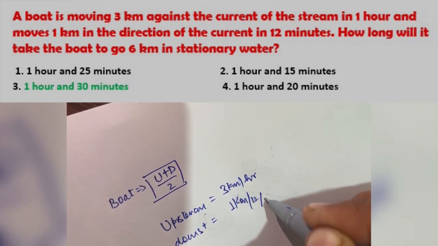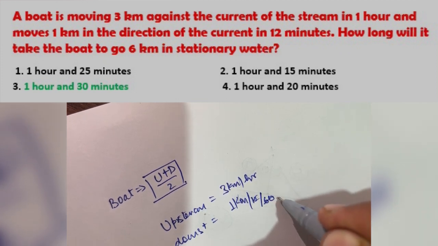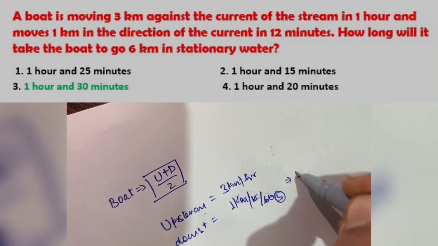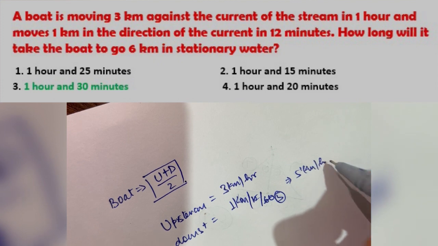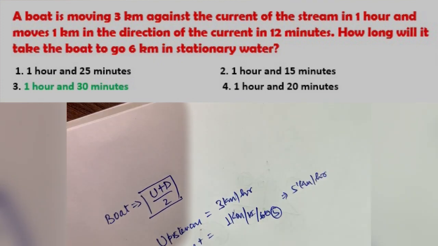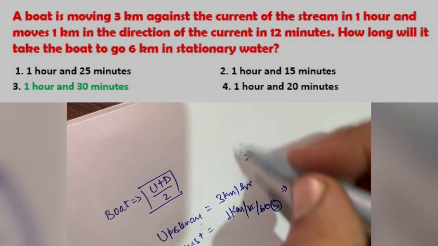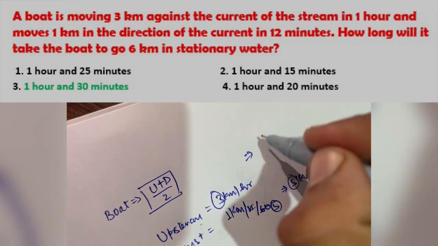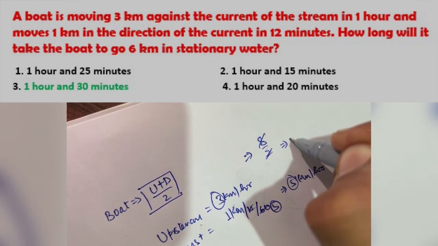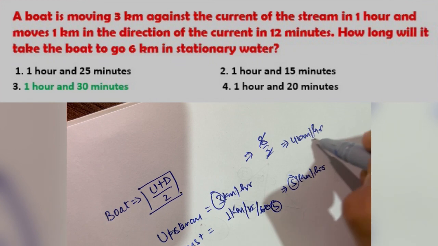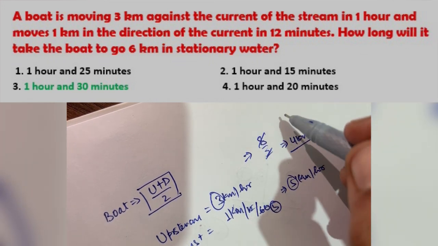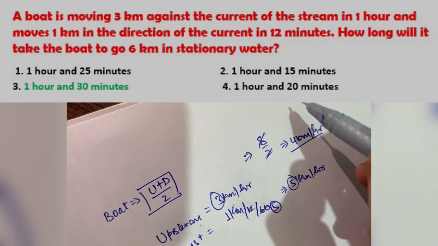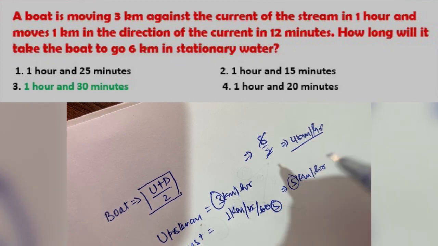The downstream speed is given as moves 1 kilometer in 12 minutes. If we take it in hours, it will be 5 kilometers per hour. So the speed of the boat will be (3 plus 5) 8 divided by 2, that is 4 kilometers per hour. But the question asks how long it will take to go 6 kilometers.